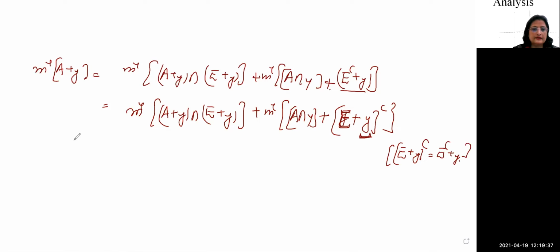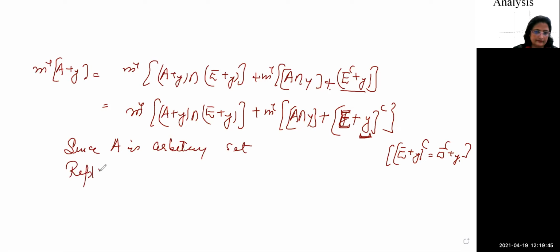Now since A is an arbitrary set, replace A by A minus y.